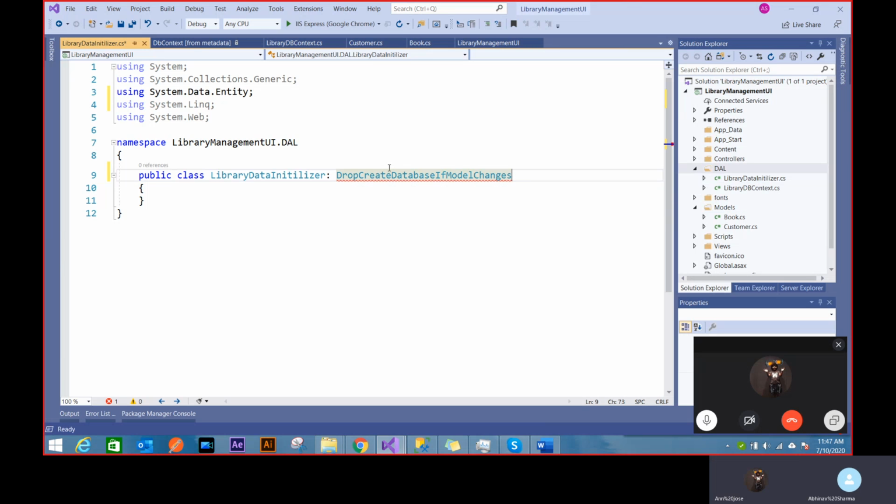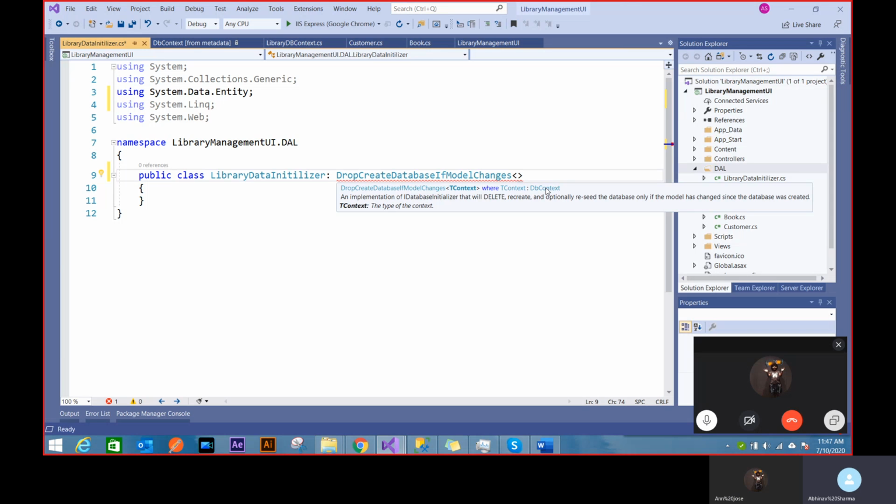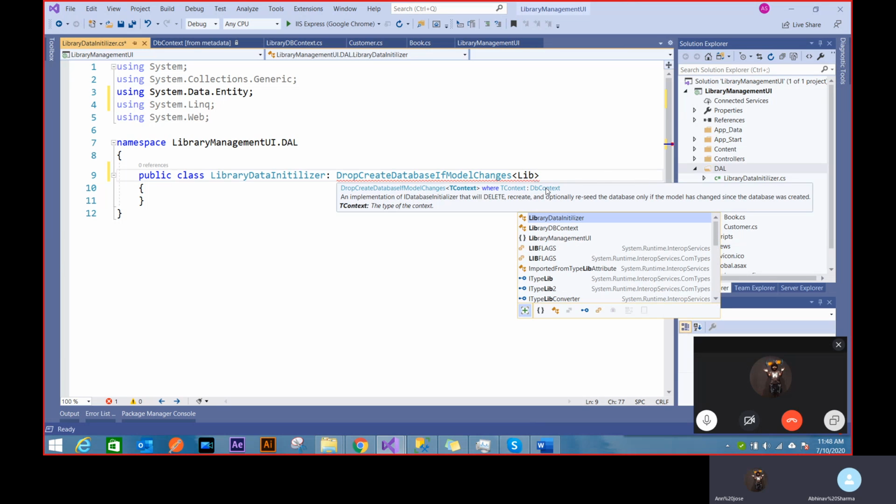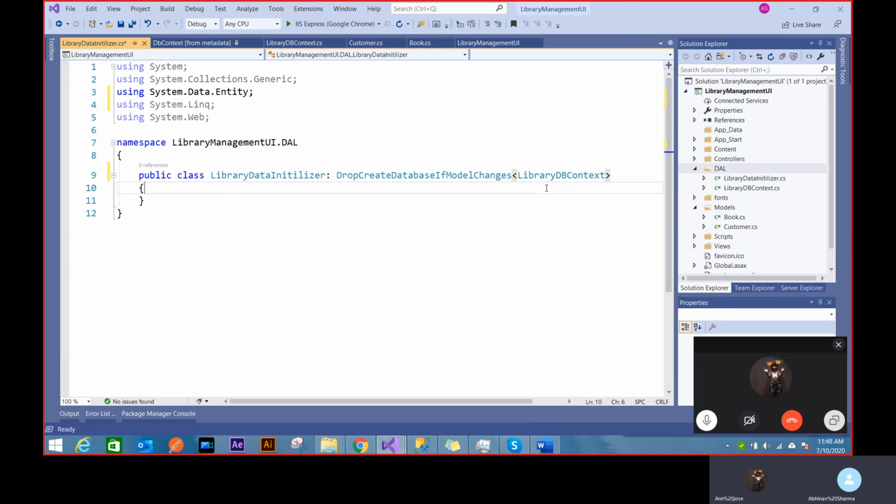And again, as soon as I do this, it asks me to enter the DB context. Now everything is connected via this DB context class. Everywhere I want to work with Entity Framework, my DB context is library DB context. That's where the DB context is very important for Entity Framework to work upon. So I'll say my DB context is library DB context, because you can imagine that whatever this class is doing, it knows exactly what your DB context is.